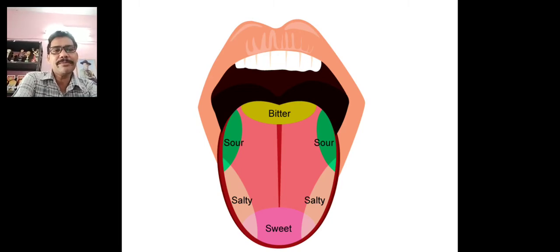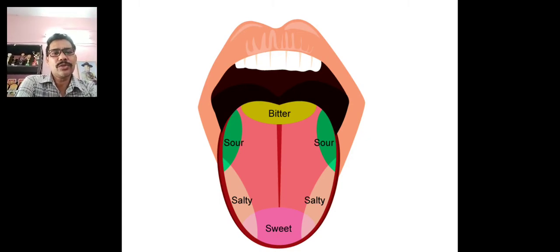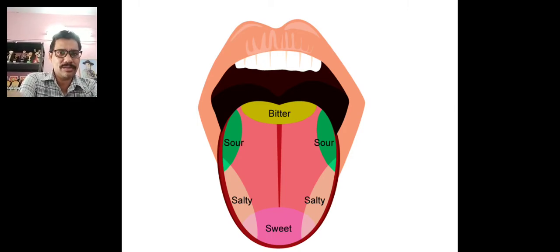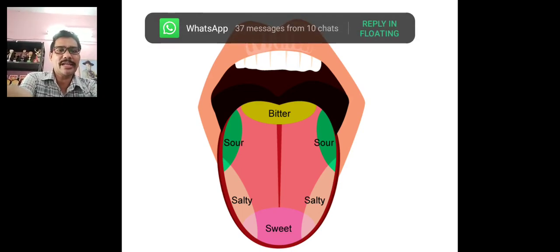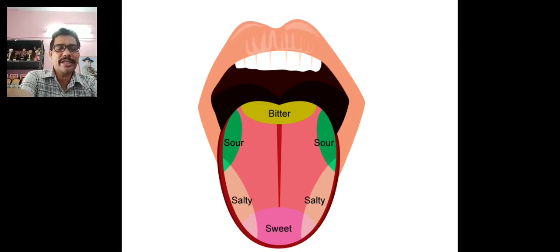So the tiny bumps that are present on the surface of our tongue are known as taste buds. What are taste buds? Taste buds are the tiny buds present on the surface of our tongue, and there are 4 types of taste buds: bitter, sour, salty and sweet.